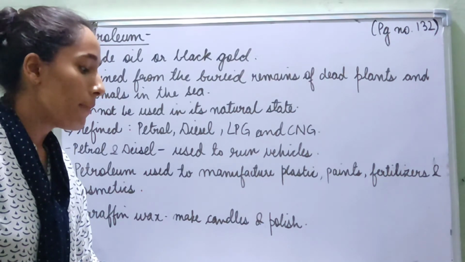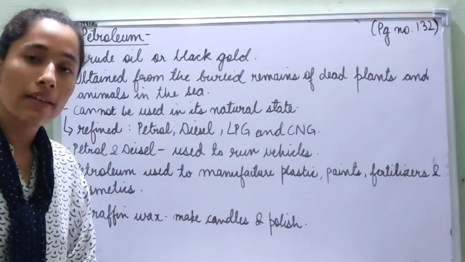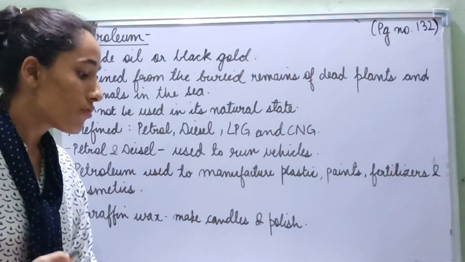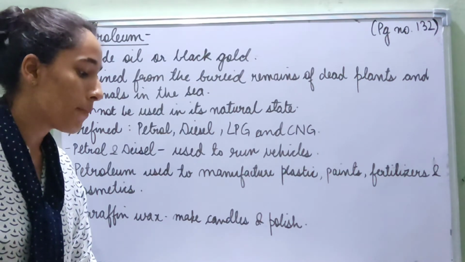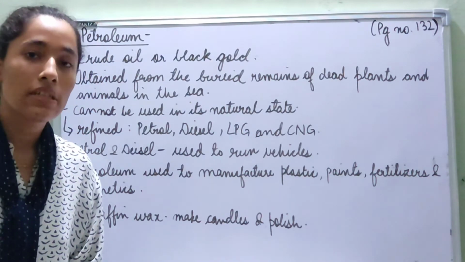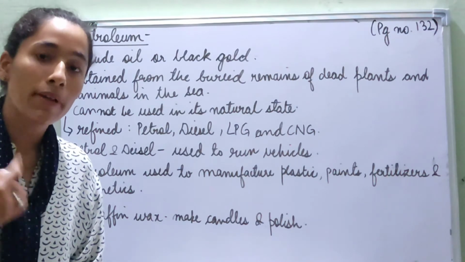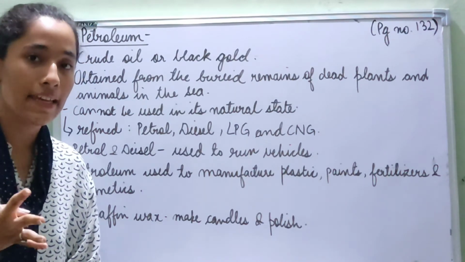Now, can petroleum be used in its natural state? Petroleum cannot be used in its natural state, but it is refined to obtain petrol, LPG, CNG and diesel. So because we cannot use petroleum in its natural state, we refine it, and after refining it we get petrol, diesel, LPG and CNG.